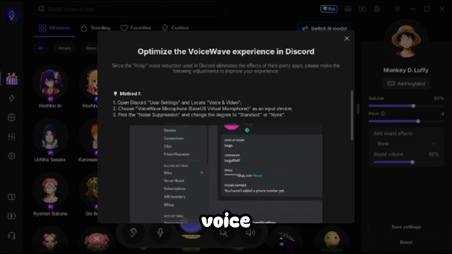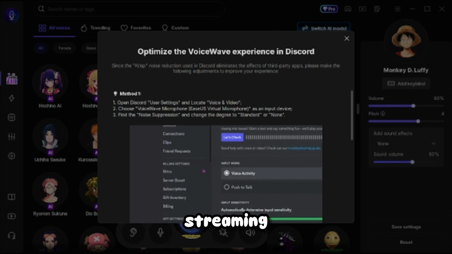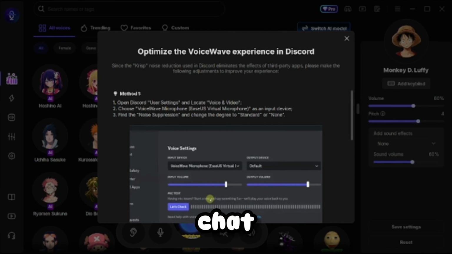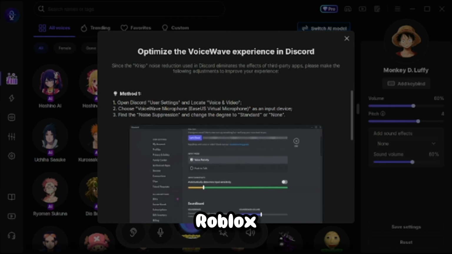How to use the voice changer in other software for streaming or online chatting. Simply select EaseUS VoiceWave as the input device for voice chat in Discord, Roblox, or Twitch.